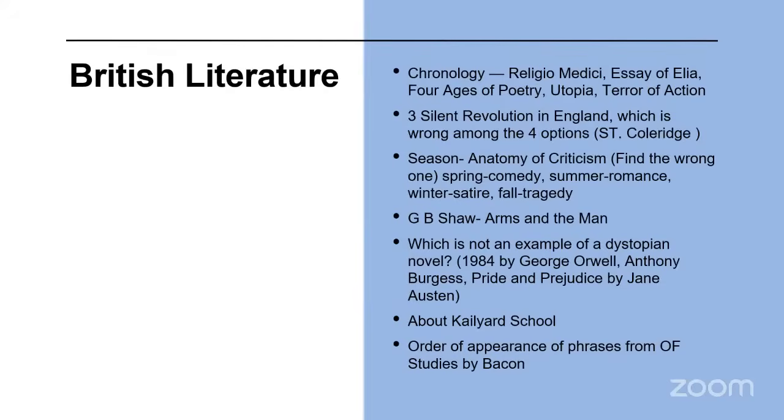Then, which is not an example of a dystopian novel. Then a question was there from the Kailyard School, and also order of appearance of phrases. All these are important, and definitely they asked one question from the movement. So Francis Bacon, G.B. Shaw, they asked lots of questions from these authors this time.